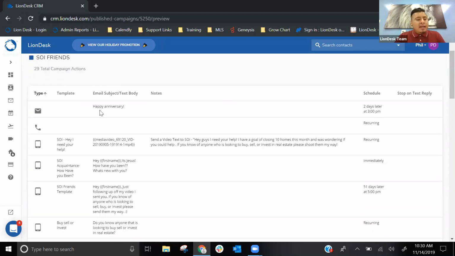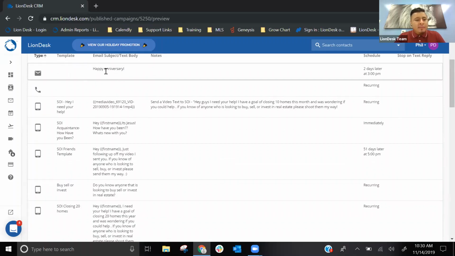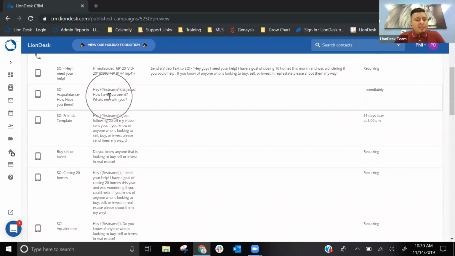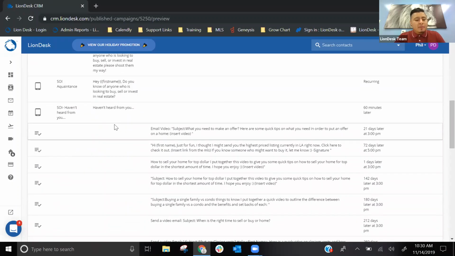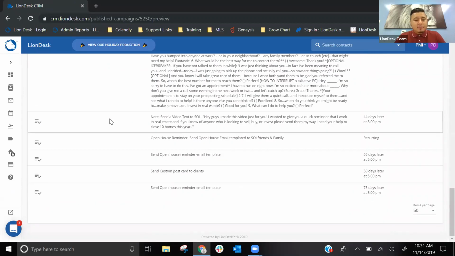As I scroll below, I'm going to see the setup. First it's going to tell me the type. You'll see email, call reminder, and then text messages. You'll see what's inside, so any email subject line, or the body of the text. You'll see this is a happy anniversary email, a couple other text messages, hey, how have you been, what's new, and so on. As I scroll below, you'll see all the different actions in this campaign.